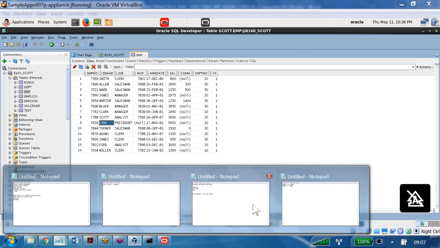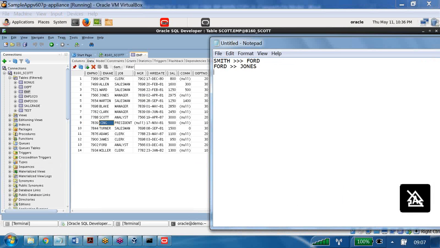So Smith's manager is Ford, Ford's manager is Jones, Jones's manager is King. Like that, each and every guy's manager I can find out, or not? Each and every resource's manager I can find out.